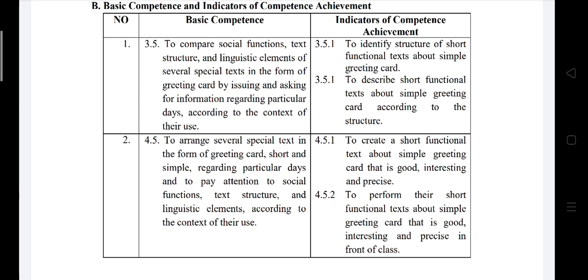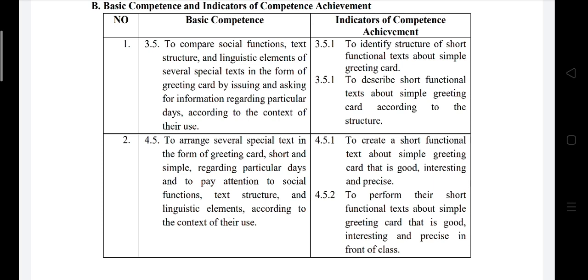The indicators for this is that the students will have to identify structure of short functional texts about simple greeting cards, and they will have to describe short functional text about simple greeting card according to the structure.